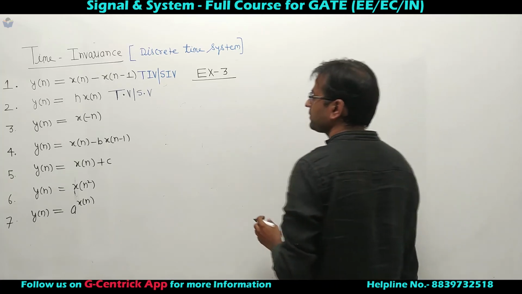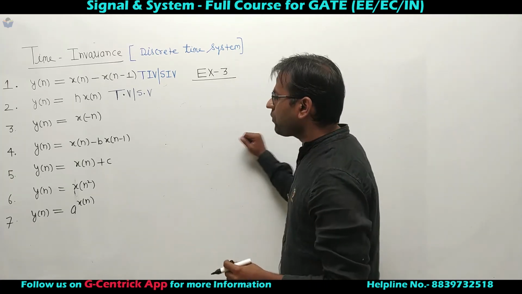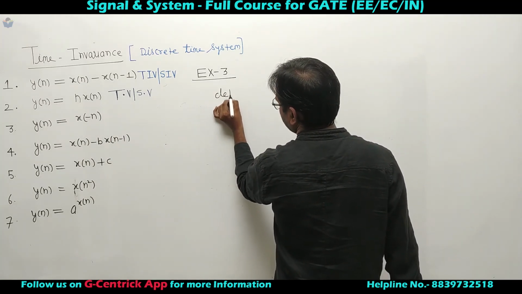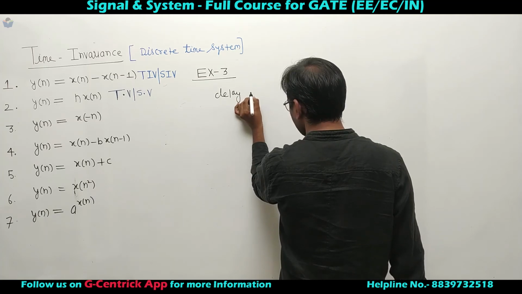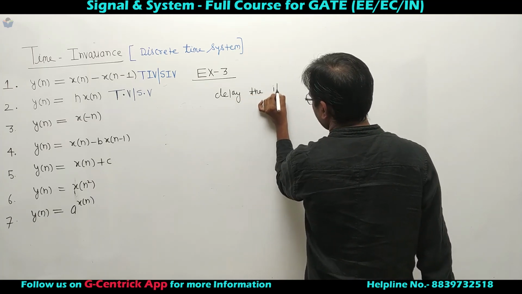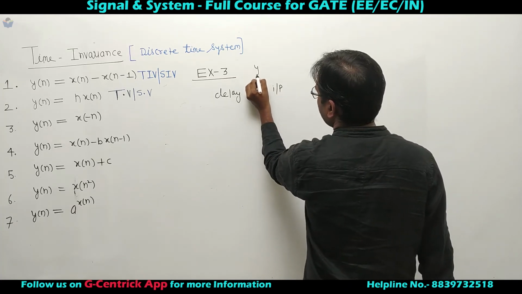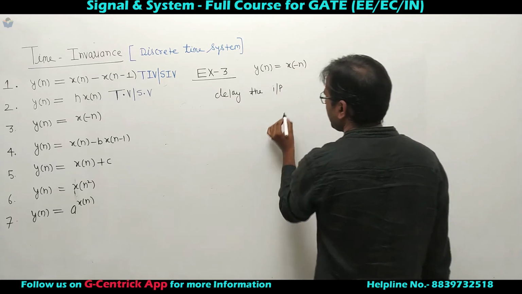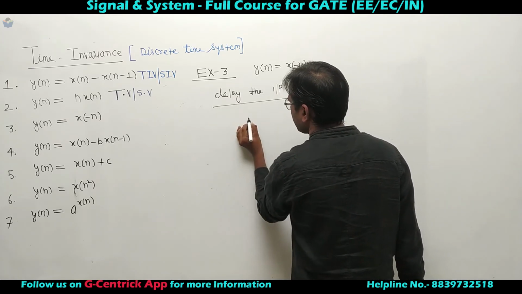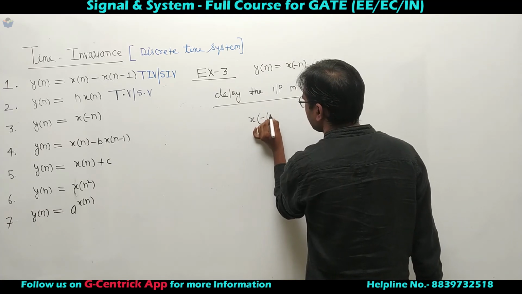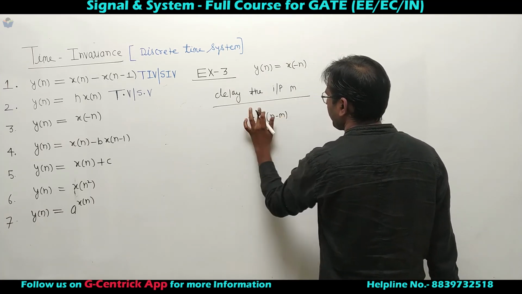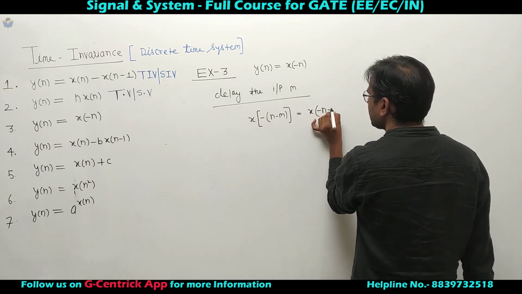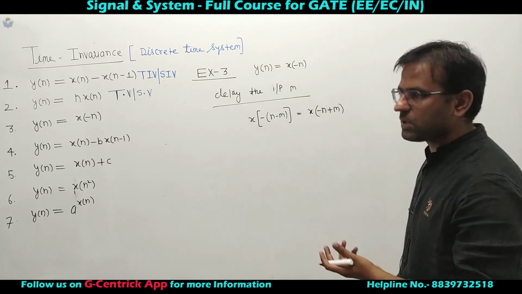What it says? Now we don't have to follow the procedure, just delay the input. This is y of n equal to x of minus n. So I will say delay the input by m. So what is delay in input? x of minus n minus m. So this is x of minus n plus m. This is delay the input story.